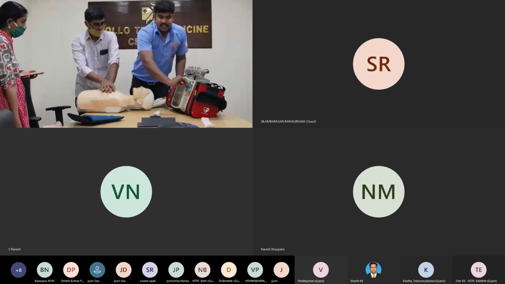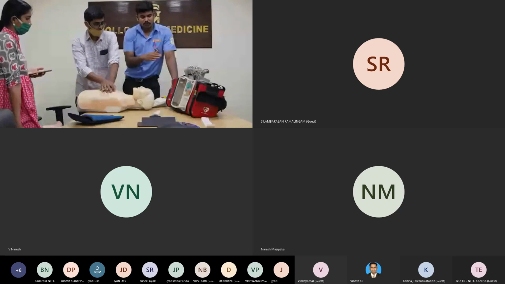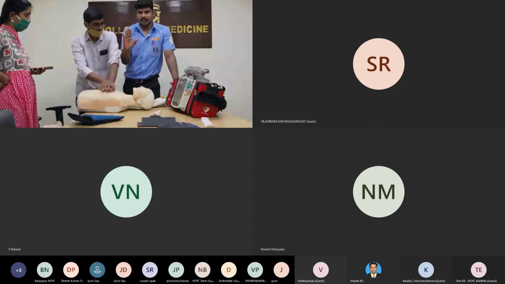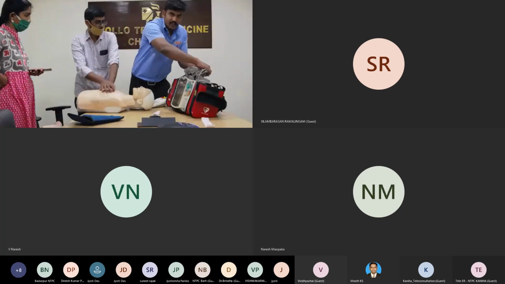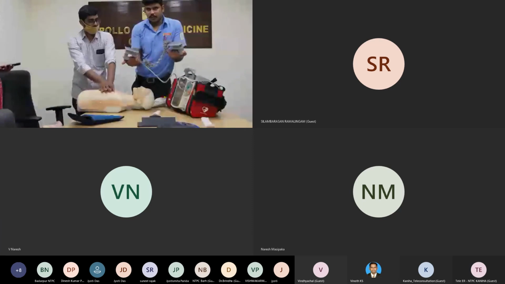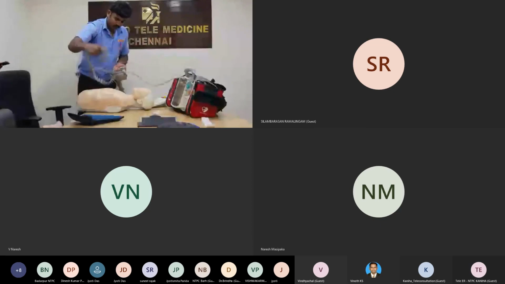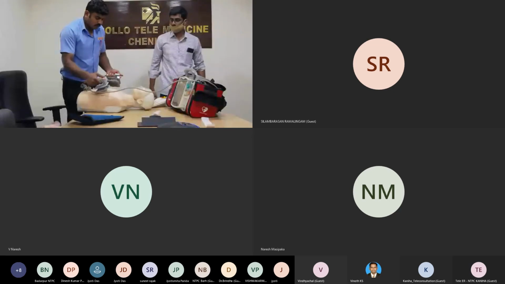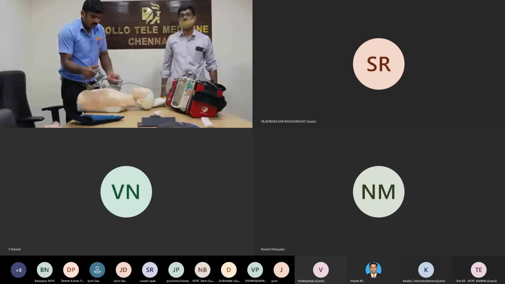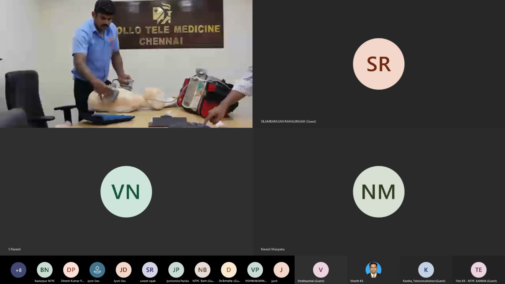First one is select the joules. Maximum 200. Suppose we are having extra joules, you can select it. Maximum 200. Okay. Then take the paddles. Apply the jelly. Place the paddles. First one is right side mid-clavicular, 2nd and 3rd intercostal space. Next one is left side mid-axillary, 5th and 6th intercostal space.